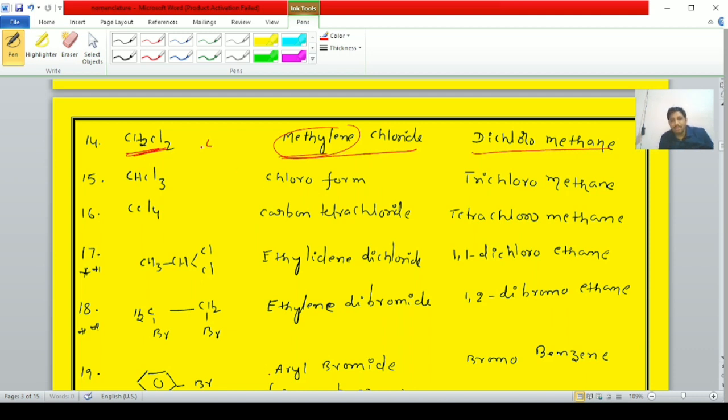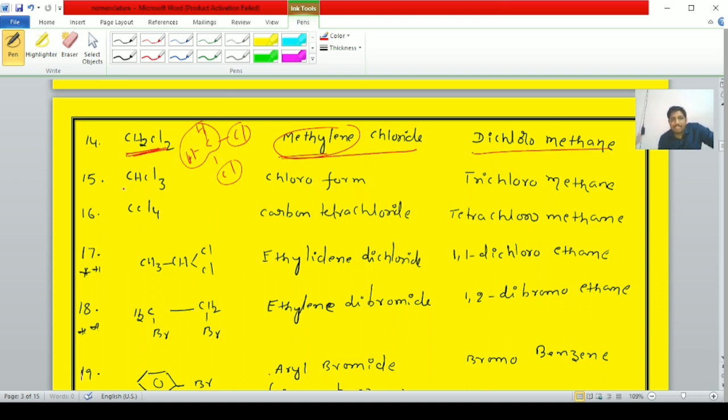We know, students, in the case of methane, two hydrogen atoms are replaced with two chlorine atoms. Hence it is known as dichloromethane. The CH2 group is called methylene group and the chlorine atoms are present, hence it is known as methylene chloride. The IUPAC name is dichloromethane.